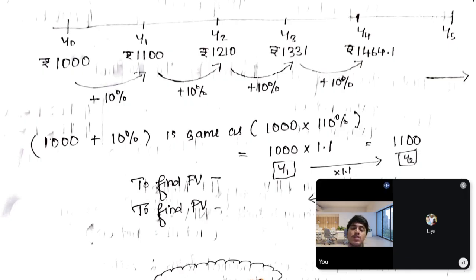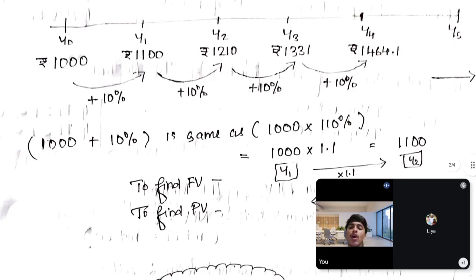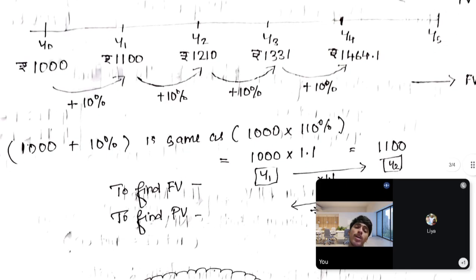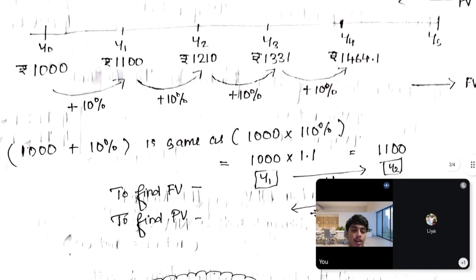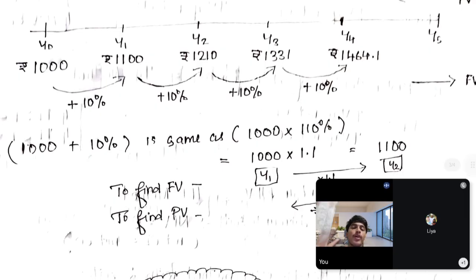So 1,000 plus 10% we can write as 1,000 into 110%. 110% means 100%, and over and above that we have 10 extra. If you have a 12% increase, you say 1,000 into 112%. If you have a 20% increase, 1,000 into 120%. If you have a 4% increase, 1,000 into 104%. That way you can write it.